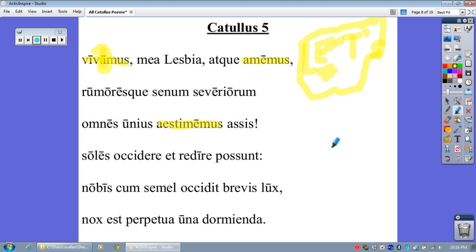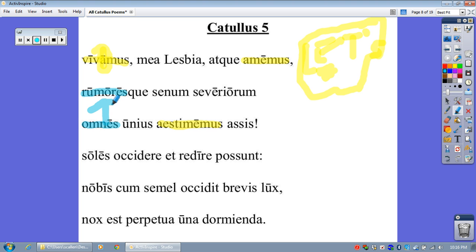Now, who's he talking to, of course? He's talking to mea Lesbia. These are vocative words here. And what other words do we have? Well, we have rumores. We know that can't be the subject. It ends in es, so therefore it's going to be accusative plural, direct object, rumores. And omnes seems to be describing it in some way.